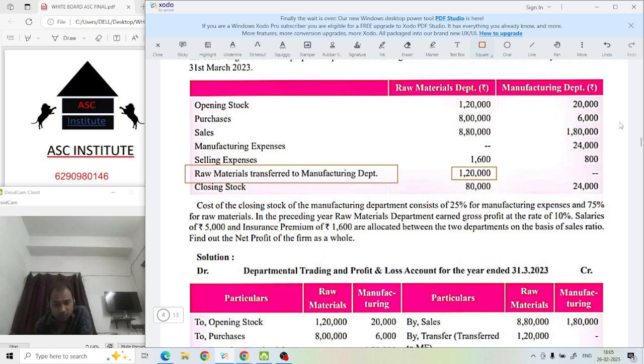Cost of closing stock of manufacturing department consists of what, 25% of manufacturing expense.